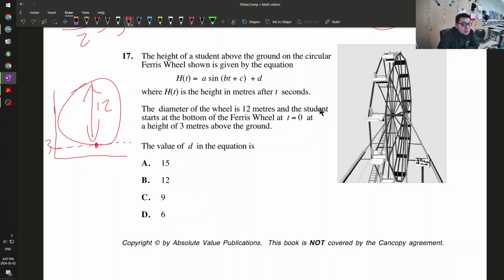So what is my D? My D value is my midline. So what is a midline? Well, the midline is the minimum height plus half of the diameter. So 3 plus half of the diameter is equal to 9. 17 is C.